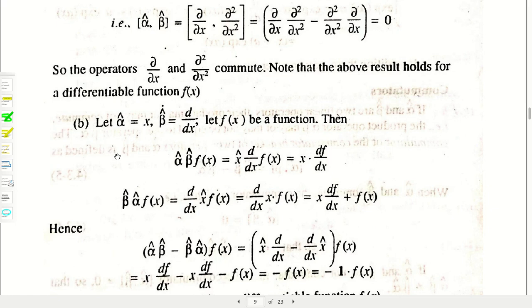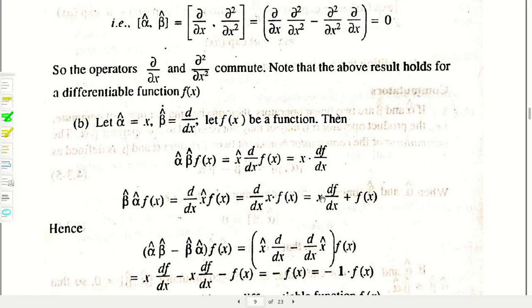representing or writing the operators in the position representation. Momentum representation we are not going into. So in the position representation, the x operator is a multiplying operator, so x into f(x) will be there. Position representation and momentum representation have been discussed in my previous lecture, you can follow it. So x into f(x) is a new function on which d/dx will operate,